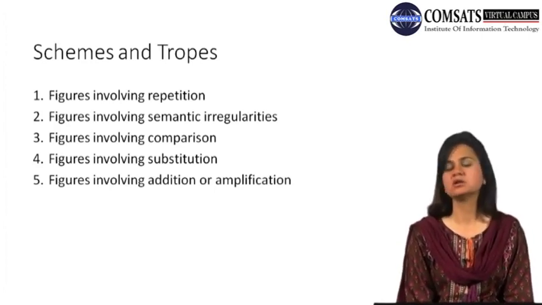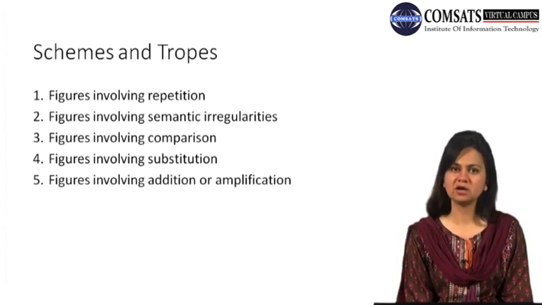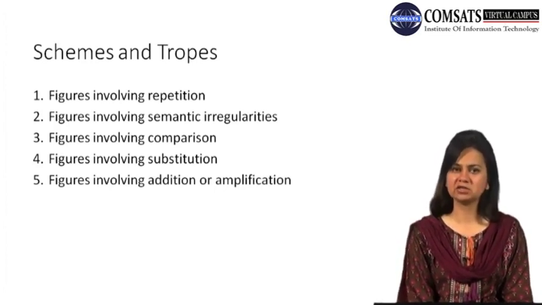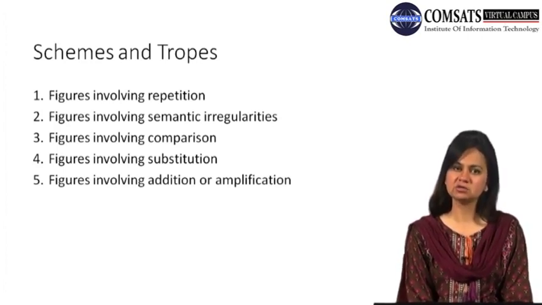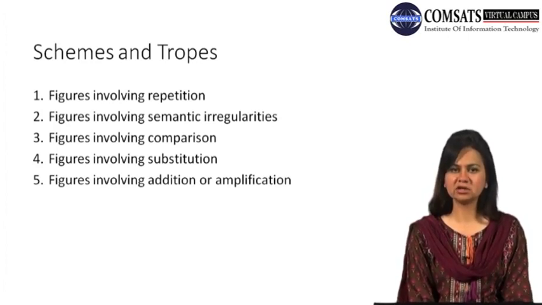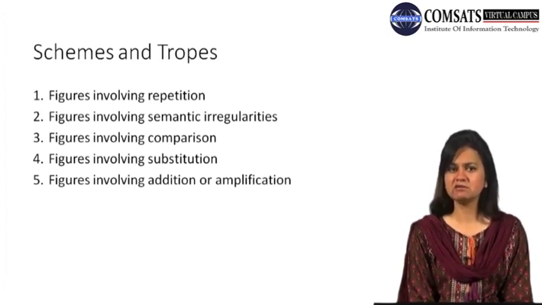In our distinction between tropes and schemes, we looked at the fact that schemes create form, whereas tropes turn meaning. So all those devices which create symmetry in form and are not concerned with the meaning are referred to as schemes, whereas those figures of speech which turn the meaning, add to the meaning, magnify the meaning, or transfer meaning from one domain to another are referred to as tropes.